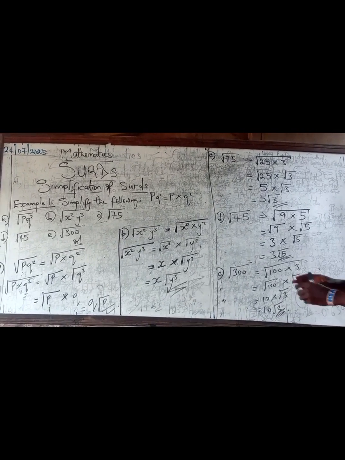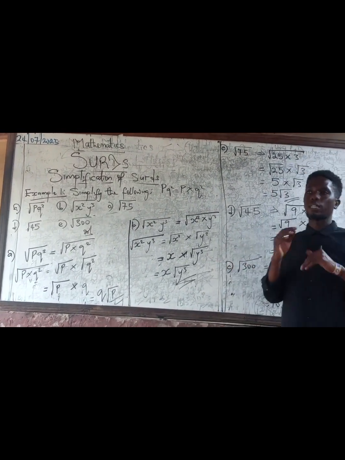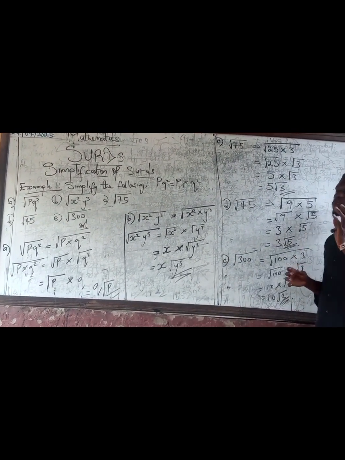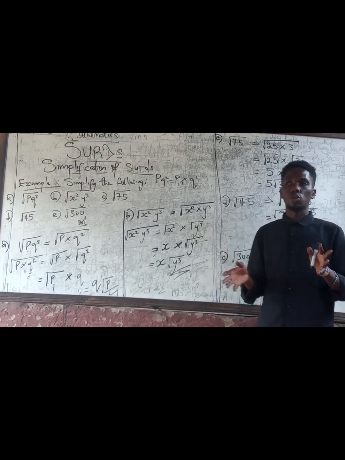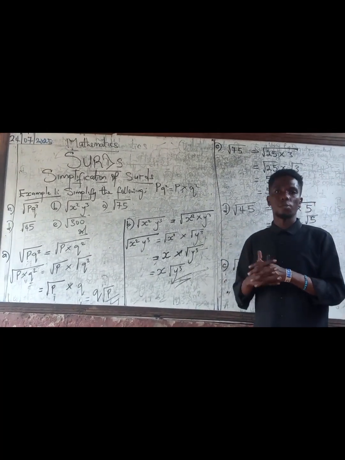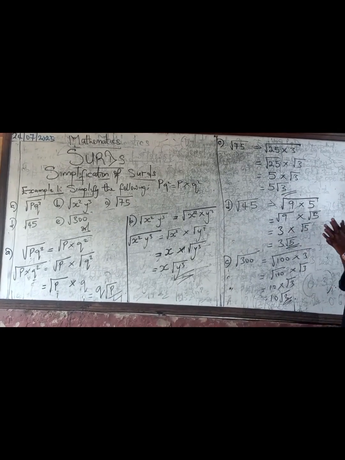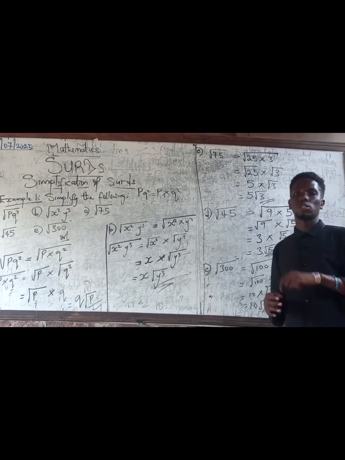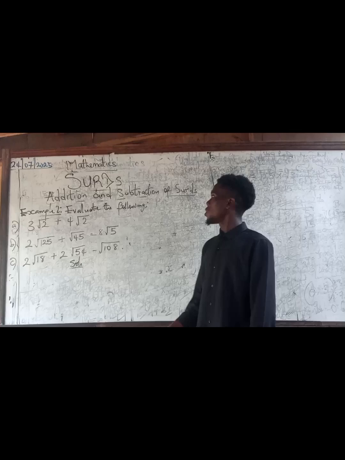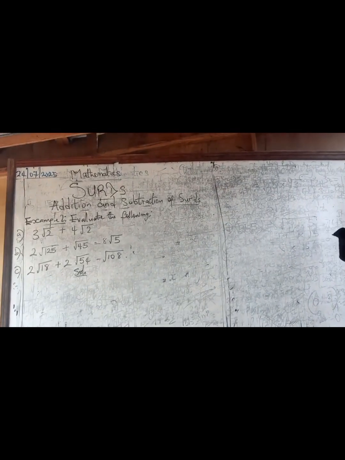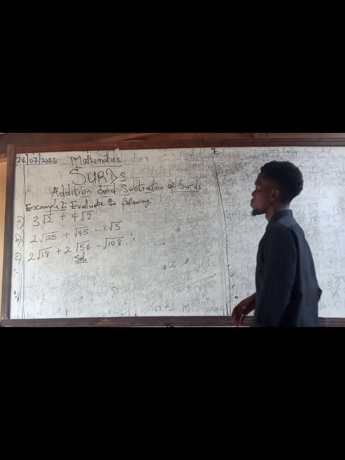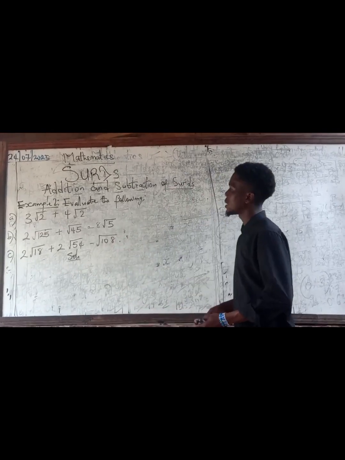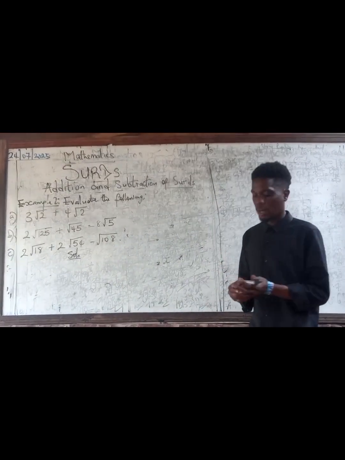So, very quickly, we'll be moving on to another subtopic, and we'll be looking at how to add and subtract surds, and then from there we'll progress into something else. So please stick close to the end of this video while we take on the next subtopic, which is addition and subtraction of surds. I want to look at how we can add surds and how we can also subtract them.